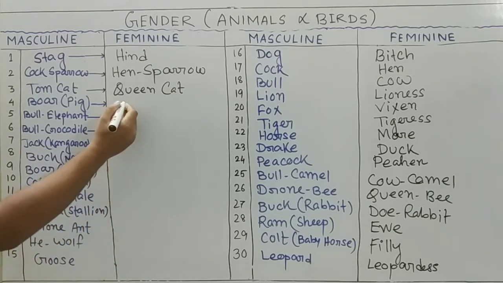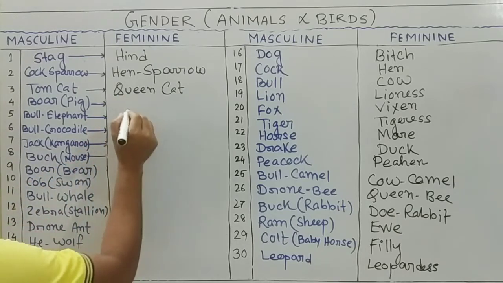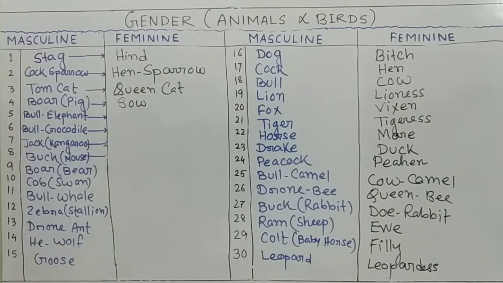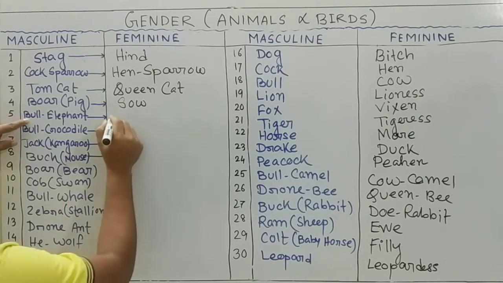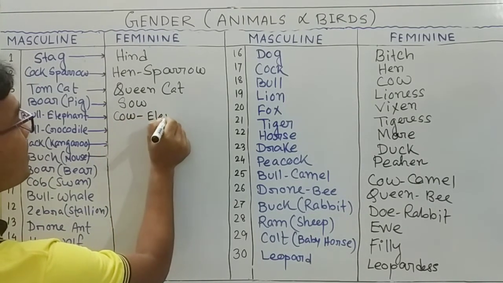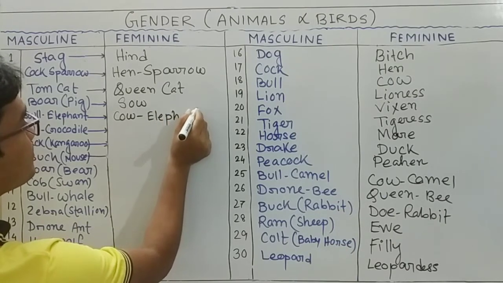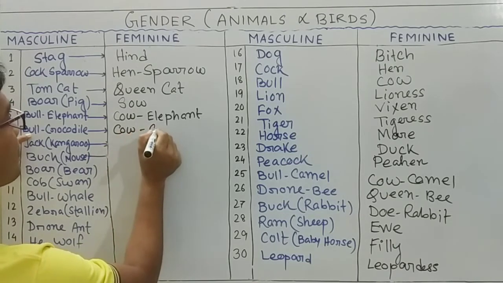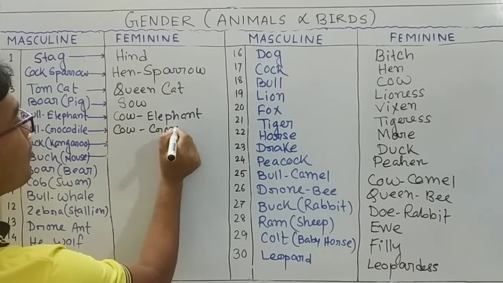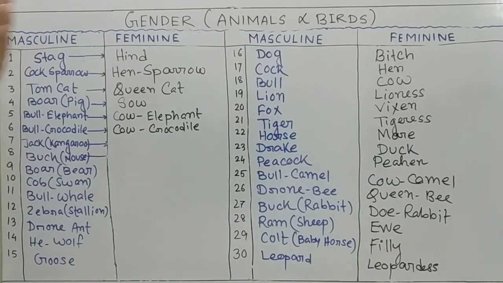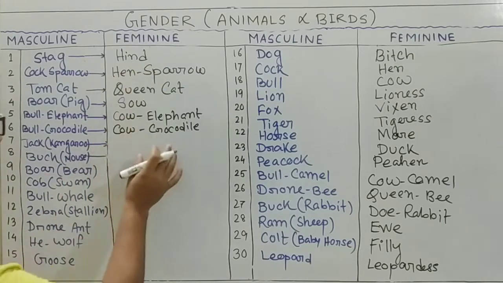So here is the answer. Boar is cow. It is feminine part. Then bull. Bull, you know that bull. When it is bull, it is always cow. Then again bull, it is always cow. More word is more elephant, more animals, more birds is like this, same to same. That is called same process.